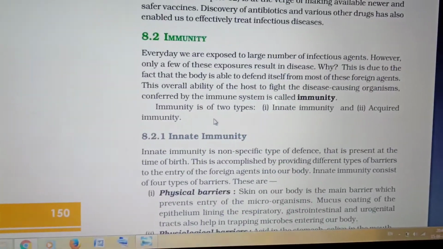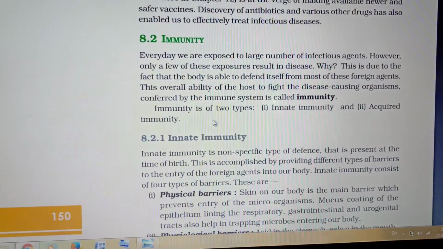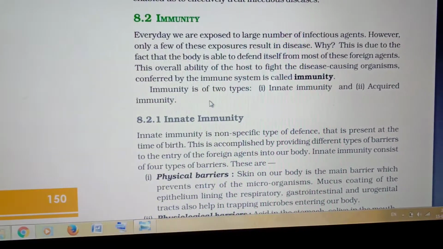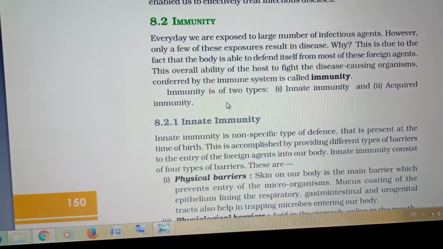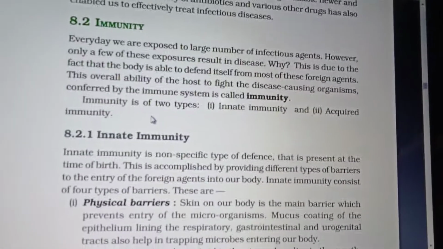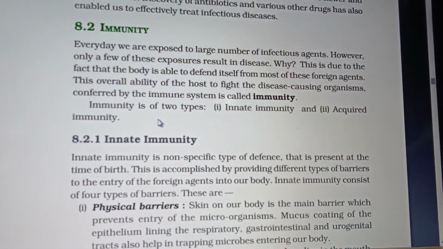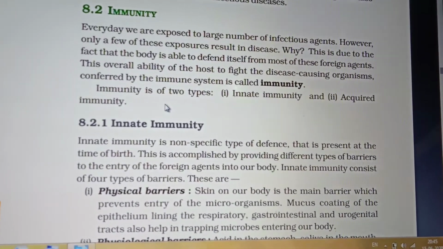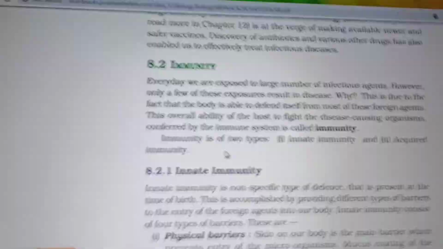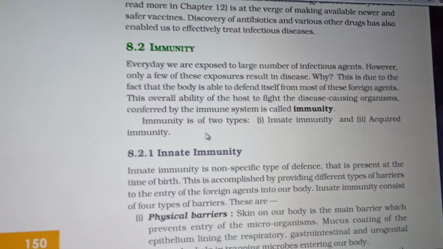Last class we discussed so many diseases, airborne and vector-borne diseases, and their preventive measures. Today we'll see about immunity, the types of immunity, vaccination, immunization, and the structure of immunoglobulin. This is also a very important topic, and at the end of the session I will give you some homework which you can follow.